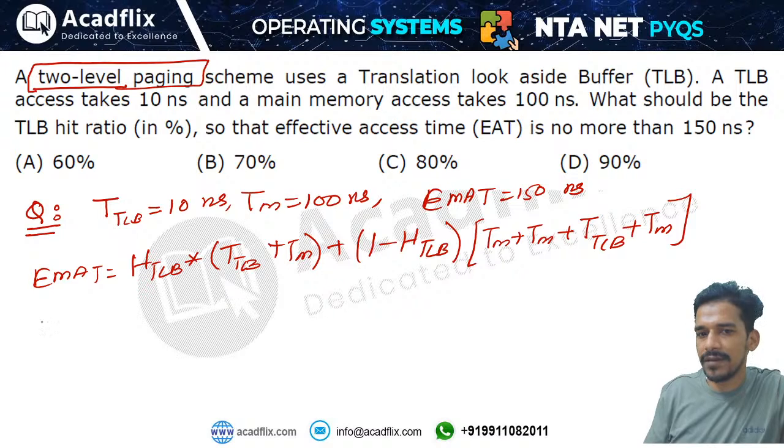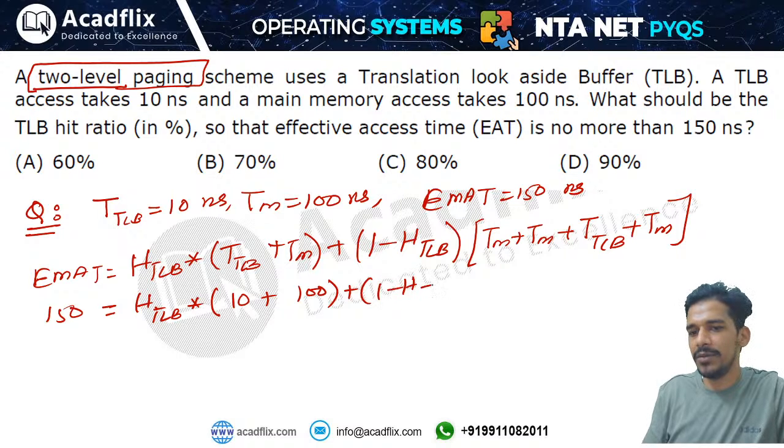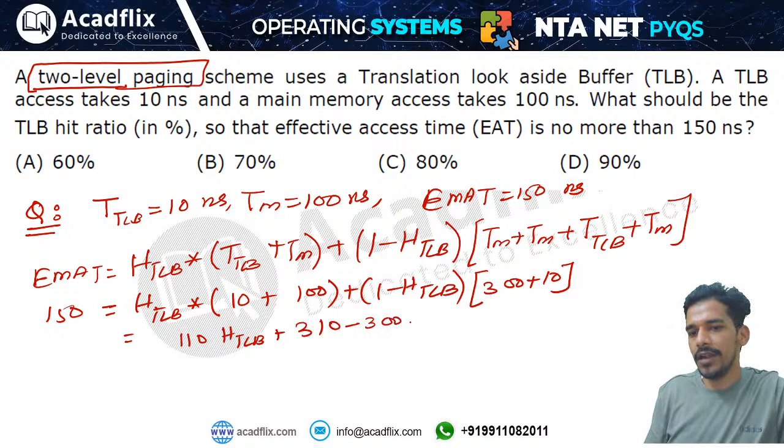Effective memory access time is given, that is 150 nanoseconds. You have to find out the hit ratio. TLB access time is given 10, memory access time is given 100, plus you have to find out the hit ratio of TLB. Memory access time 100 into 3 is 300, plus 10. So the equation will become 110 times hit ratio of TLB plus 310 minus 300 times hit ratio of TLB.